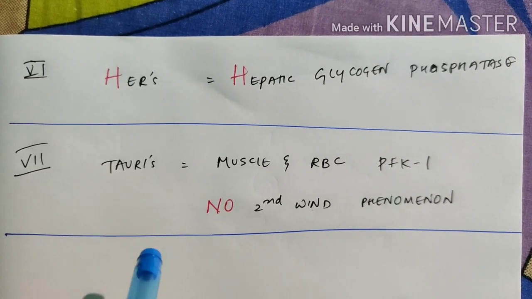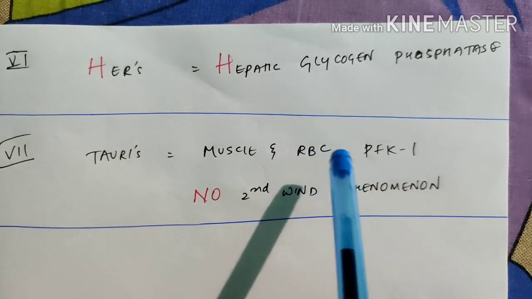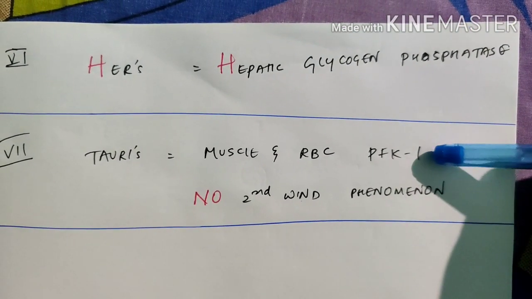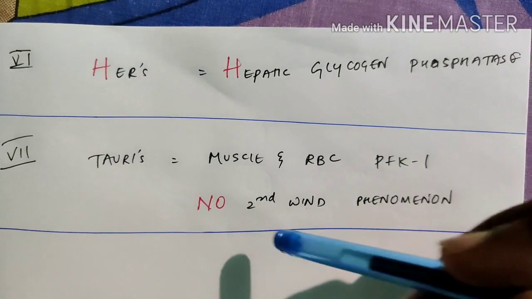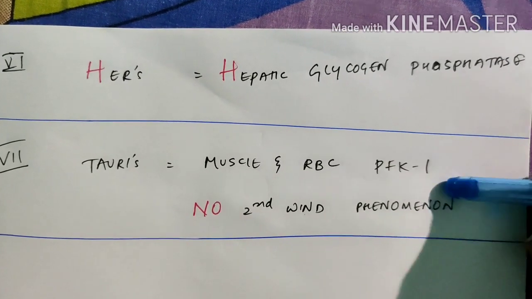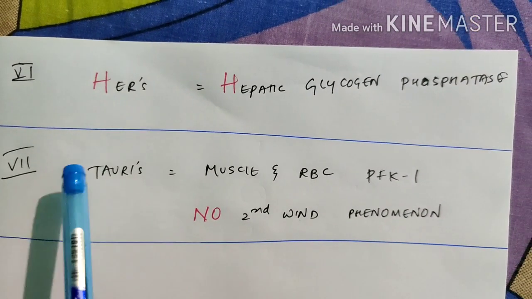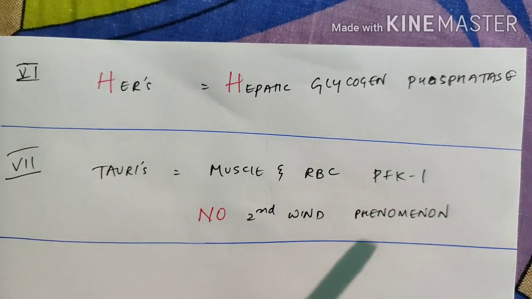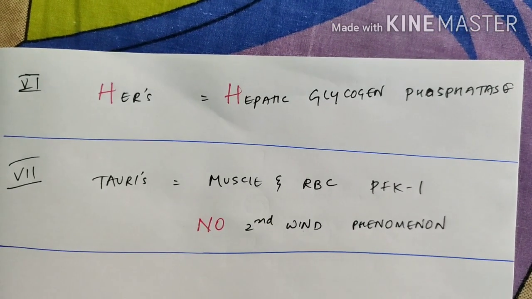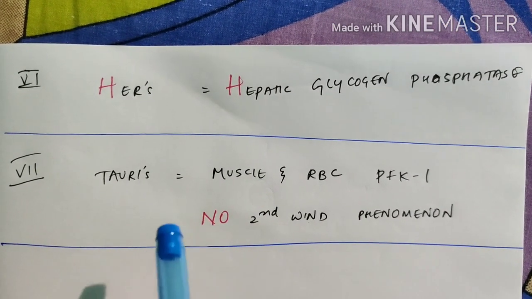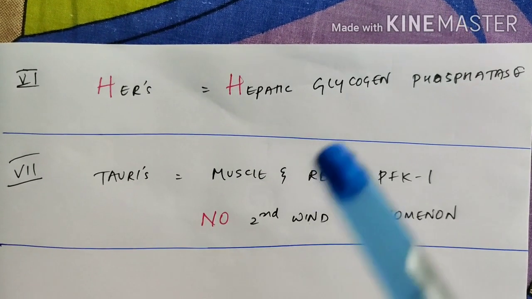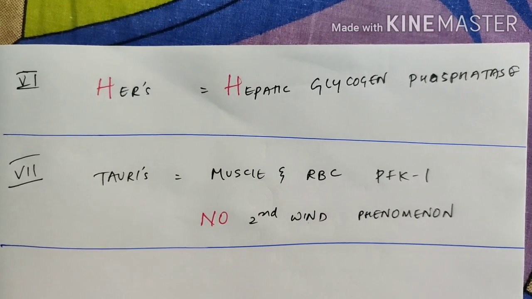What is Tarui's disease? In this, muscle and RBC lack phosphofructokinase itself. Without phosphofructokinase, our body can't survive. So there is no second wind phenomenon. Phosphofructokinase is a very important enzyme in glycolysis. Without that, we can't get energy. So in Tarui's disease, the muscle and RBC phosphofructokinase 1 is deficient. The most confusion is between Tarui's and McArdle's. McArdle's has the second wind phenomenon. Tarui's doesn't have the second wind phenomenon.